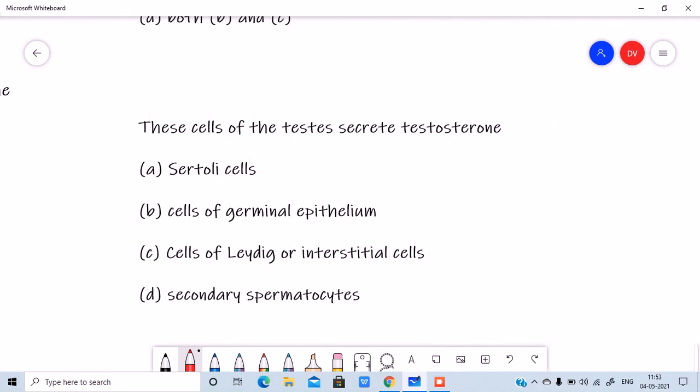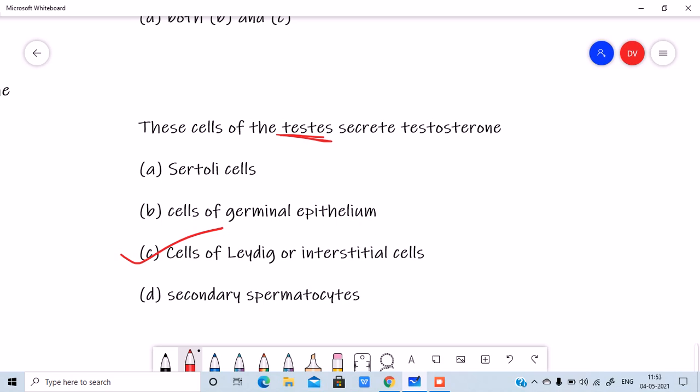The cells of the testis secrete testosterone. Which cells of the testis secrete testosterone? Sertoli cells, cells of germinal epithelium, cells of Leydig or interstitial cells, secondary spermatocytes. Which cells present in the testis secrete testosterone, guys, or the androgen? Of course, the answer is the cells of Leydig or the interstitial cells.